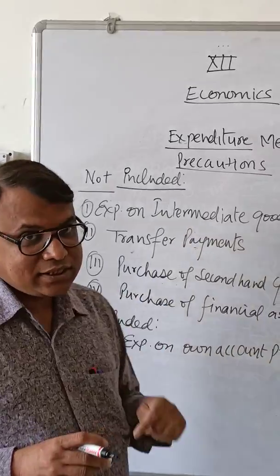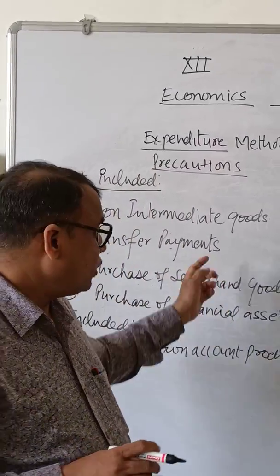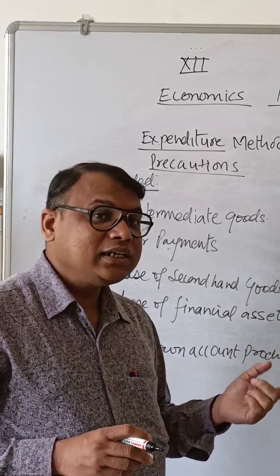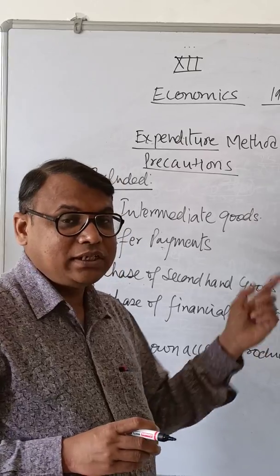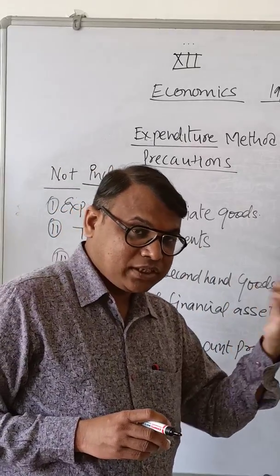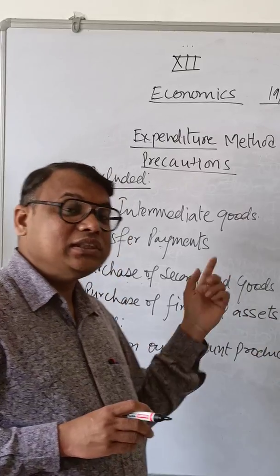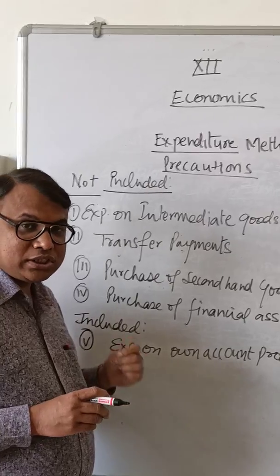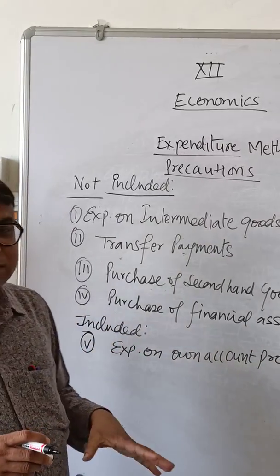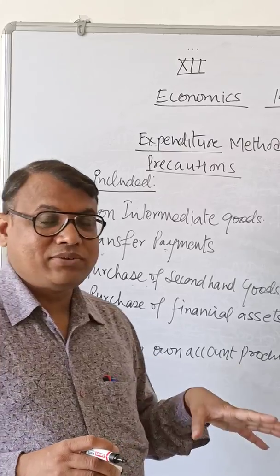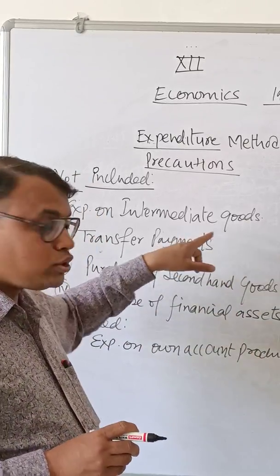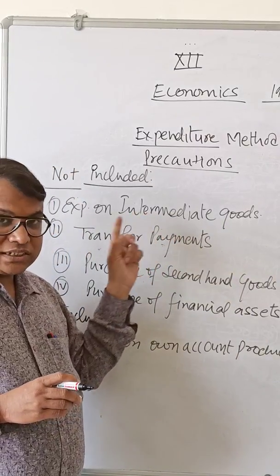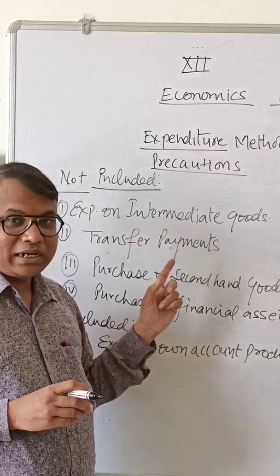When I discussed the output method in the previous video, I said intermediate goods are not included. There I said we will connect this item in expenditure method also, so reconnect yourself with that video, with that concept. Expenditure on intermediate goods is not included because we always take final expenditure. The value of final goods and services is taken, so we will not take intermediate expenditure.